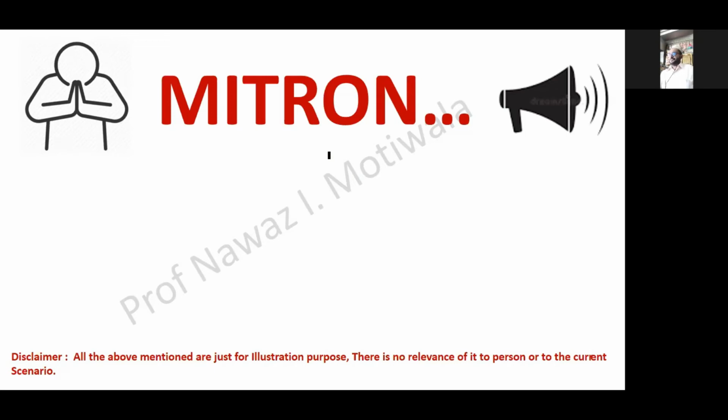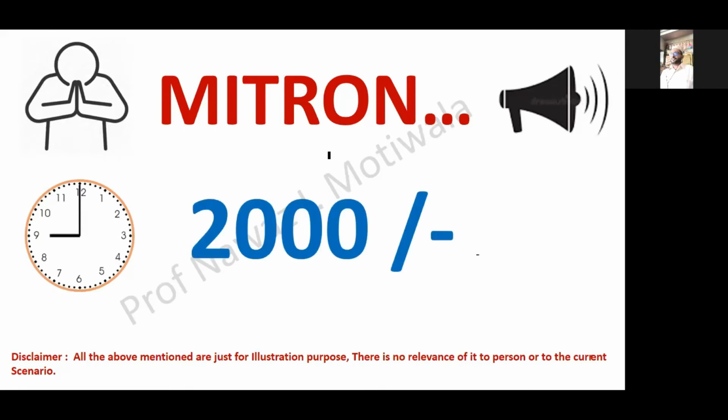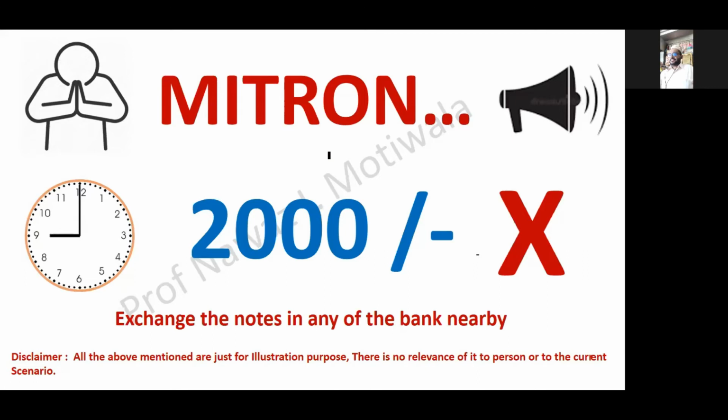So I will go into that context only. Let us say in the evening someone comes and the news has spread that from 9 p.m. tonight the notes of 2000 will have no value. Let us say you heard it on the news or on social media, WhatsApp, anything. It can be a rumor, but it states that from tonight 9 p.m. the notes of 2000 will be invalid. And there is also a statement that you can exchange these notes in any nearby bank.